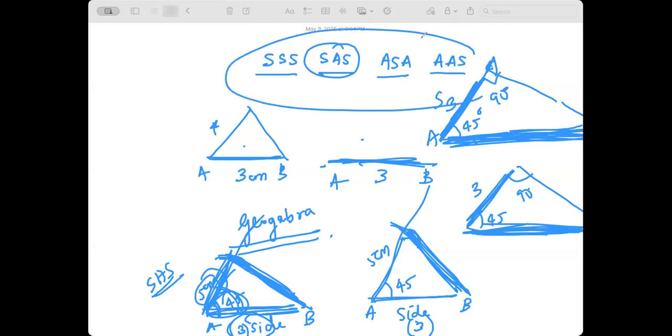We discussed all of this. You can try all of this, but construct one triangle with SSA and see. What I am saying is, draw a side AB, any measurement you can take, and then here I'll take it as 5 centimeter, 6 centimeter.